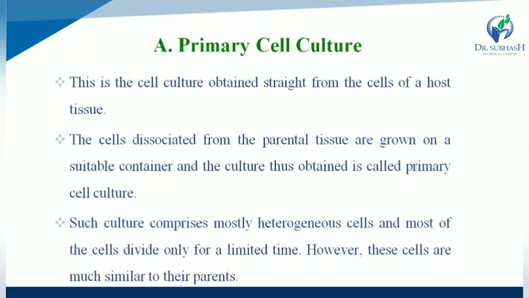First one, primary cell culture. This is the cell culture obtained straight from the cells of a host tissue. The cells dissociated from parental tissue are grown on a suitable container, and the culture thus obtained is called primary cell culture. So primary cell culture is directly dissociated from parent tissue and grown on a suitable container.